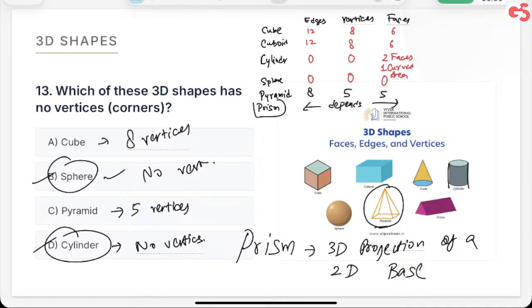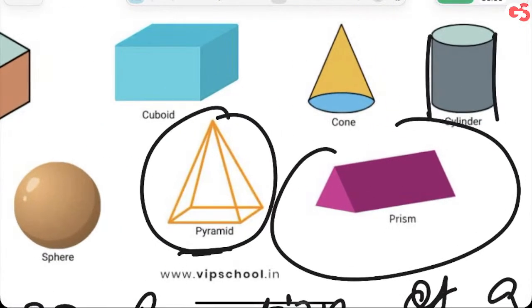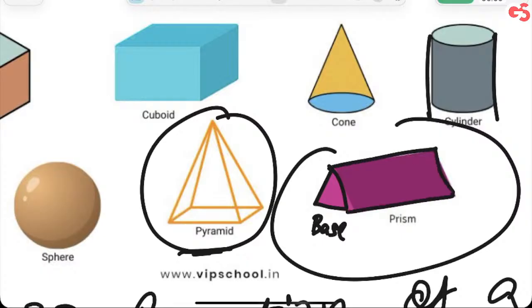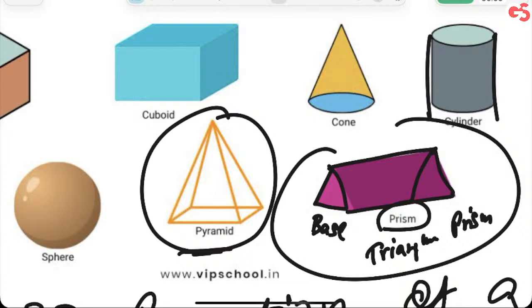सुनो, ध्यान से सुनना. जैसे ये प्रिज्म दिख रहा है. So, I'll show it to you. This was the base, all right? The base was triangular. Clear? It got projected in this direction. So it became a prism. Is that clear? So this is not just the prism, this is the triangular prism. Understood? So prism is an umbrella definition for three-dimensional projections.